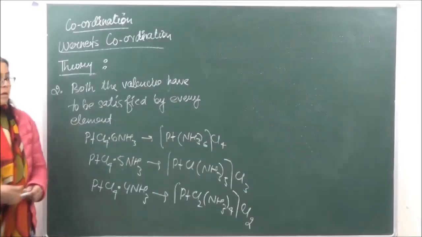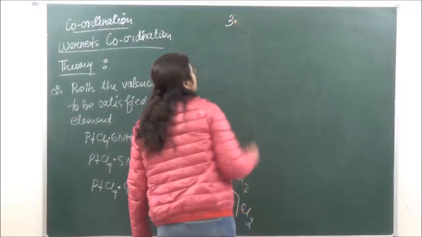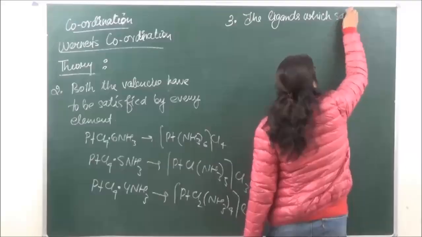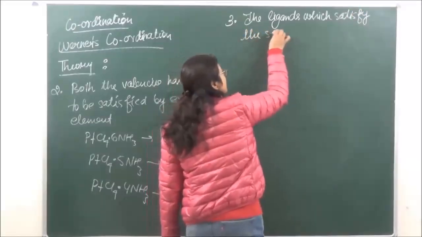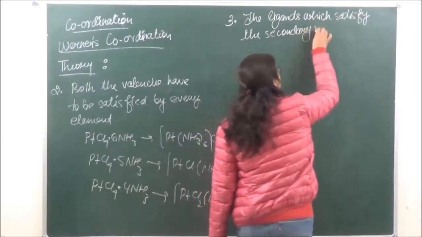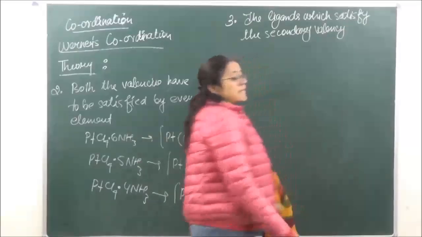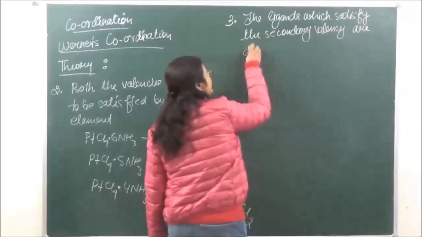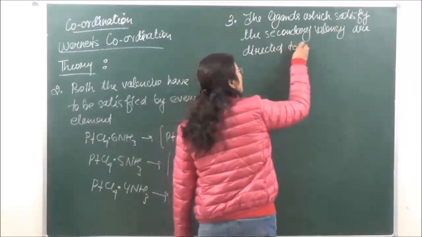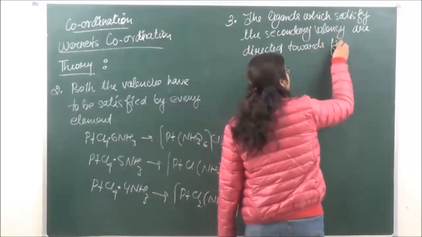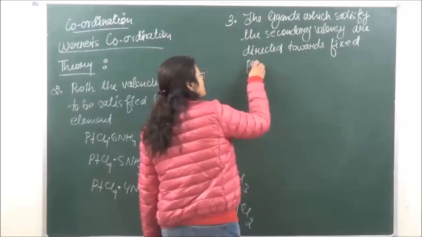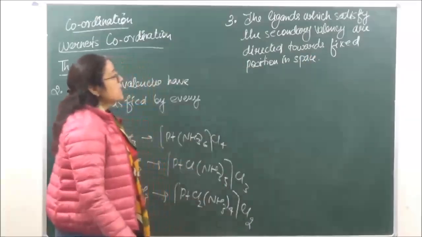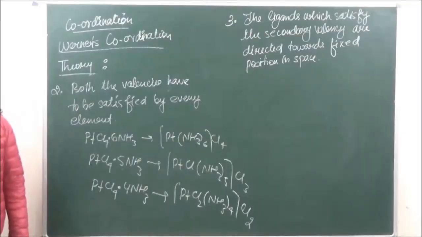The third postulate says that the ligands which satisfy the secondary valency are directed towards fixed positions in space, which means that this is going to determine the geometry of the complex.